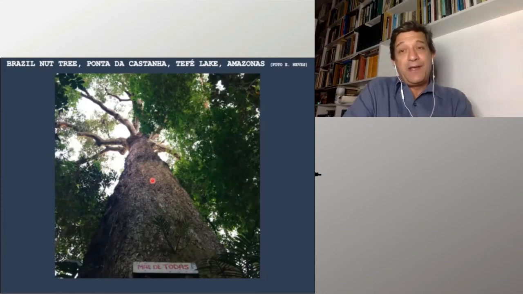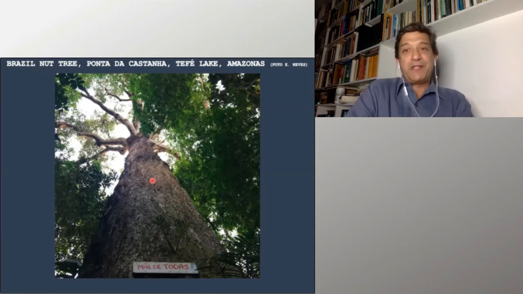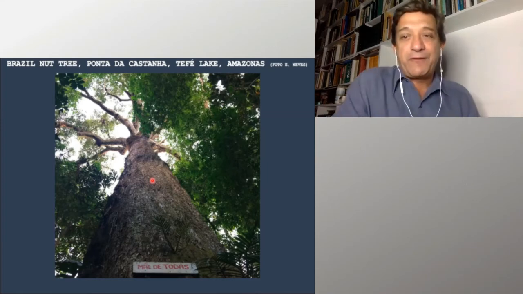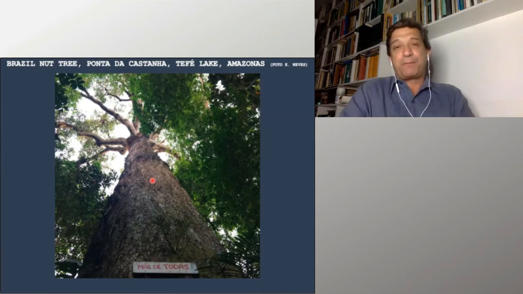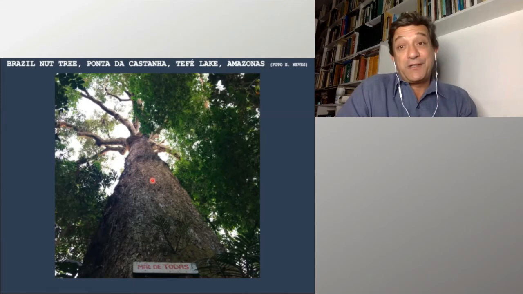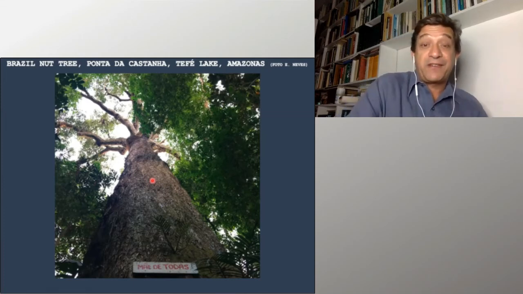For instance, the Brazil nut, which is a very important plant. It's a big tree. It can live for up to 400 or 500 years. It's planted in stands. And we know it's a cash crop today for countries such as Brazil and Bolivia. We know by looking at the archaeological record that it's already being consumed by indigenous people for 11,000 years. So we're dealing here in the Amazon with very ancient and very resilient productive strategies, which have traveled throughout time through indigenous people, and are really threatened today by deforestation.